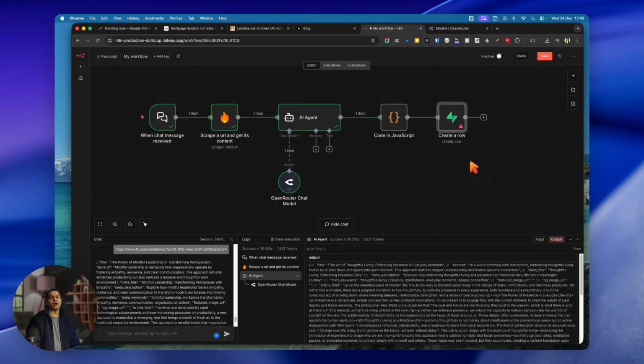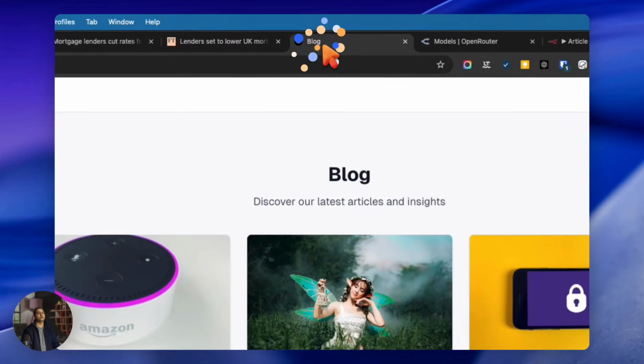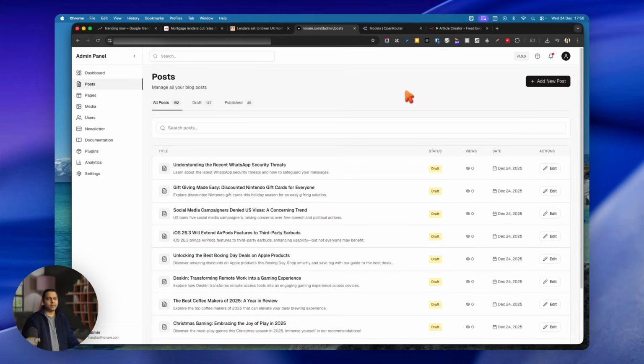So let me show how it works. Okay, so I have connected it. Now let's have a look. First of all, let me go back to my blog. Okay, so this is my blog.